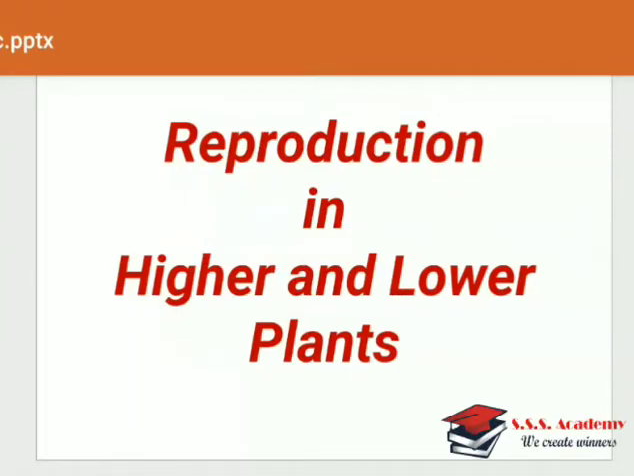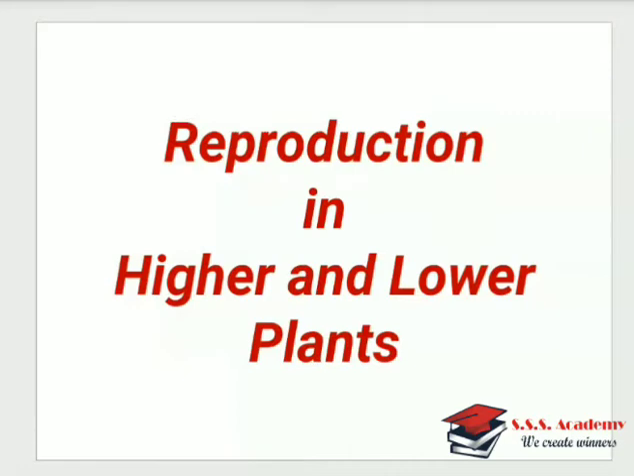Hello everyone. Today we will start with the first topic in biology, reproduction in higher and lower plants. As we know, reproduction is a very important and essential process for the continuity of life. Every individual has a tendency to produce its young ones, which possess some similarities or differences with respect to their parents. We will see this in the case of higher and lower plants.